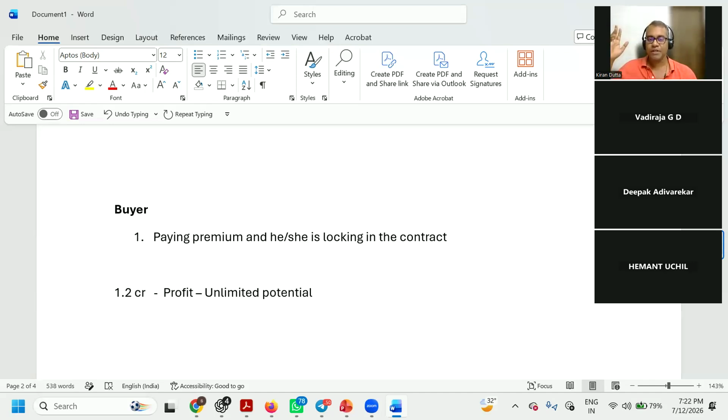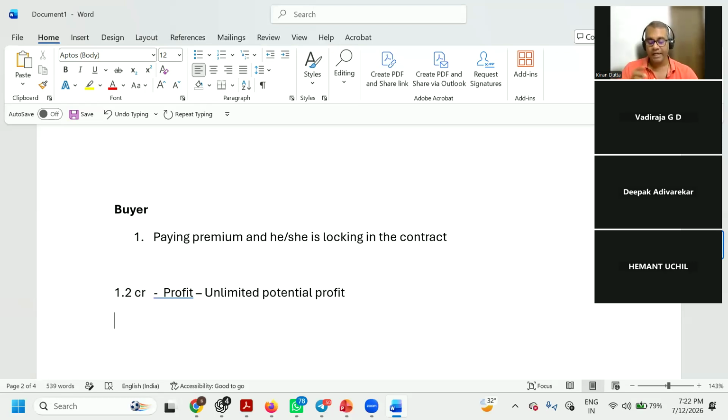I'm just taking a hypothetical example, but a couple of instances like this have even happened in India. So if at the 1 crore strike price, the spot price becomes 3 crores, the buyer has unlimited potential profit. Yes or no, guys? Everyone agrees: unlimited potential profit is what the buyer can make.